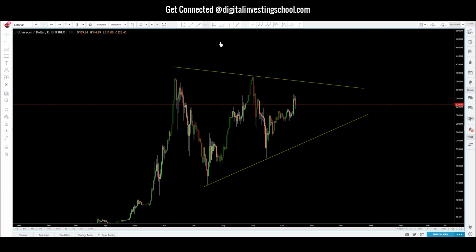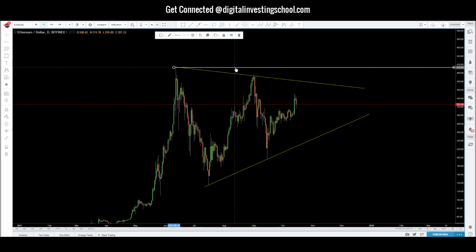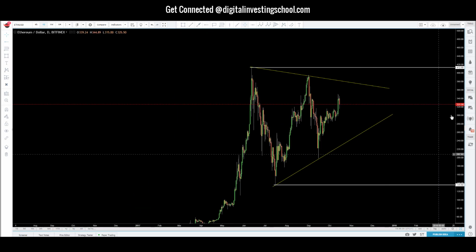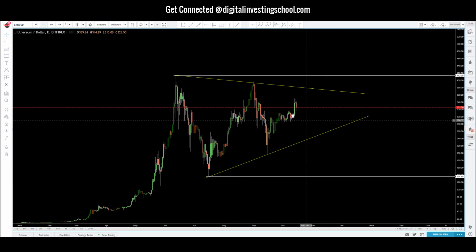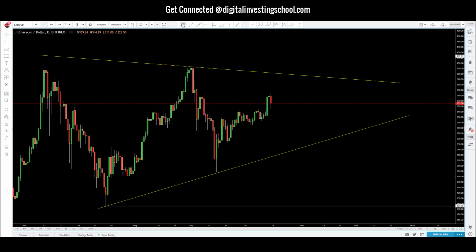So I'm going to be looking for price to come up into this level here. And I think eventually we're going to probably break this high. So that's what we're looking at overall. So we're going to be bullish Ethereum. We just want to make sure that the timing is right. So let's look at what took place here. Let me just analyze this really quickly for everybody.